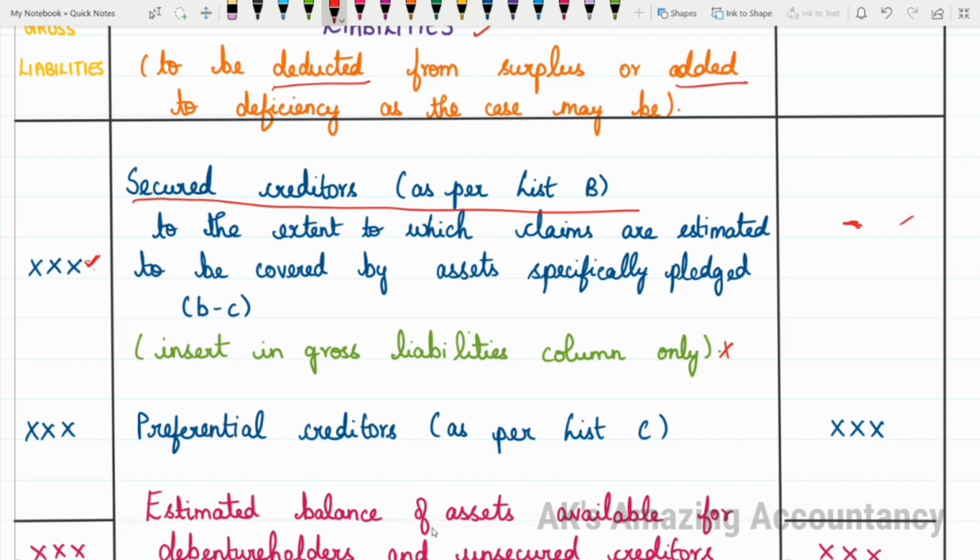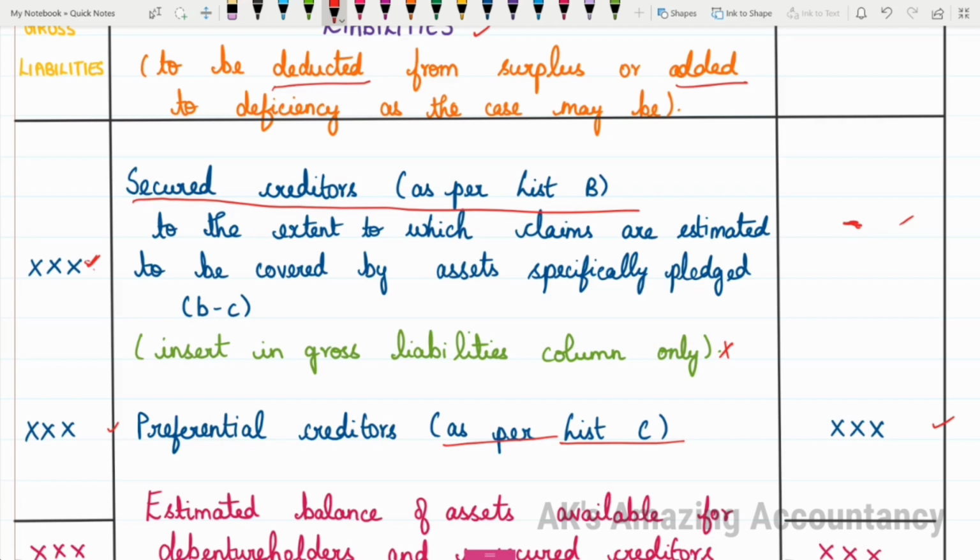Then after that, next will be preferential creditors. In the order of payment, those who enjoy priority are the preferential creditors. They enjoy priority in getting payment, isn't it? So you'll be writing preferential creditors as per list C. From now onwards, you will start mentioning the amount in this outer column as well as in the gross liabilities column.